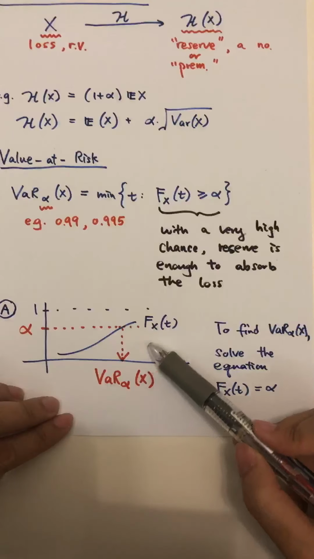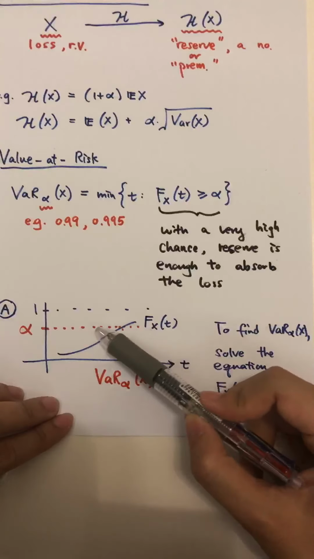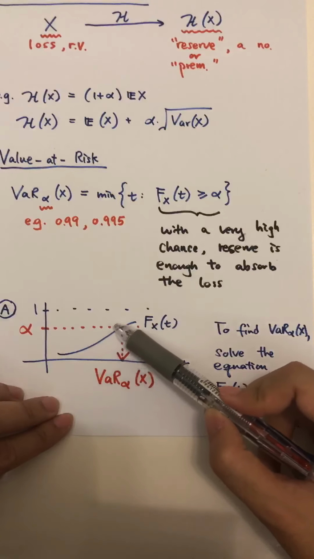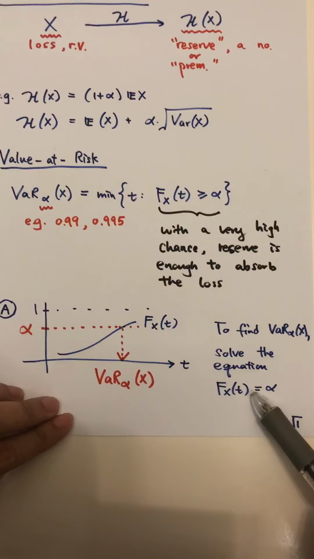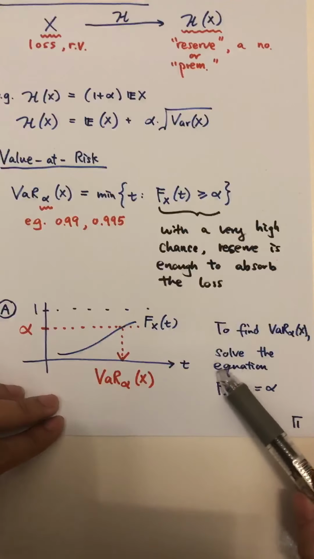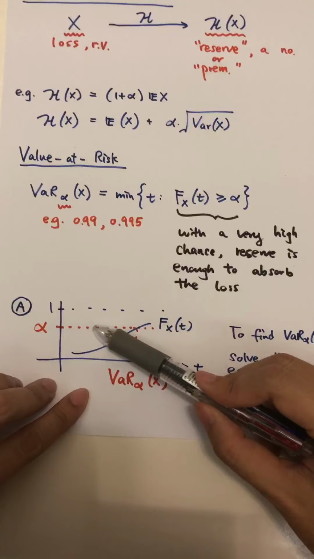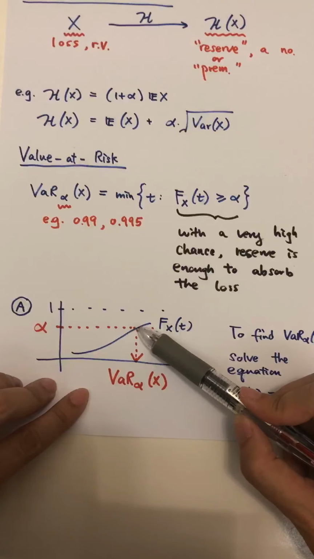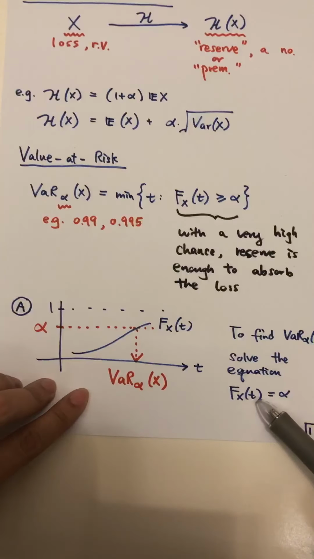So in this case, when the CDF has a shape like this, which is increasing, with no jumps and no horizontal parts, a pretty ordinary CDF, finding value at risk is very easy. You just need to solve this equation: you set the CDF to alpha and solve for t. By solving this equation, you will get a unique solution, and that will be the value at risk of X at alpha. Later on, we will see an example. So this is the first case: when you draw the horizontal line at level alpha, there's one intersection, VaR is this point, and VaR will satisfy this equation.